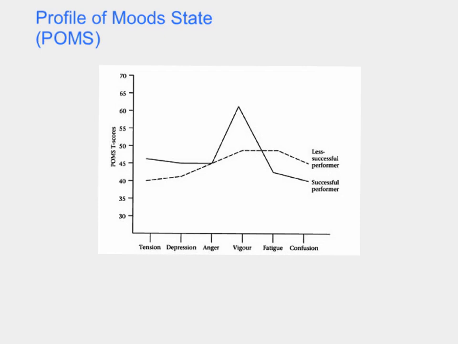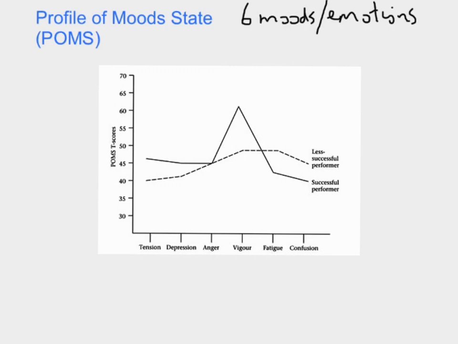POMS, basically what is it? It's a graph that measures 6 moods or 6 emotions. So we'll write there, these are the key things that will get you max. 6 moods/emotions. Okay? As you can see at the bottom, this is what they are.